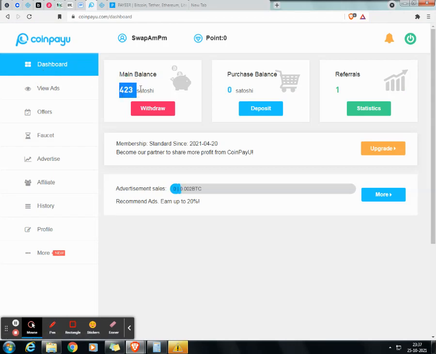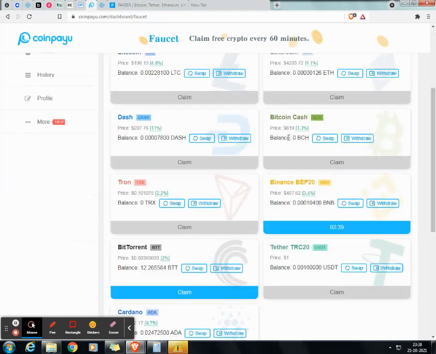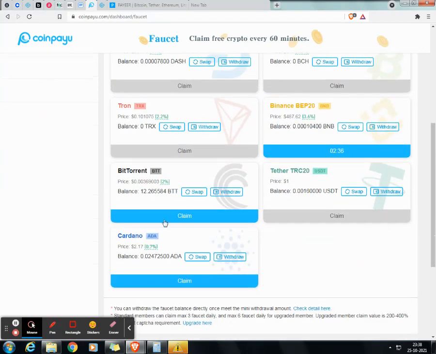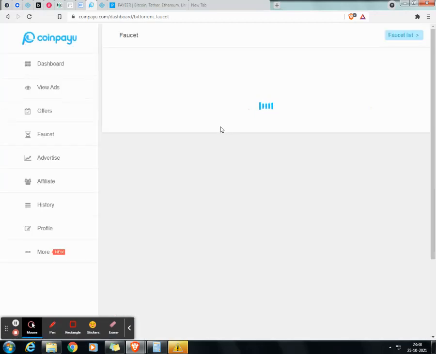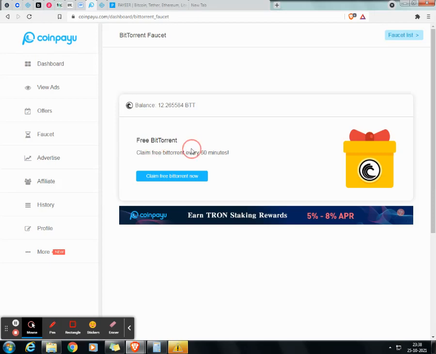So that's how you can earn Satoshi here. But the main thing is the other faucets. Another faucet means here is the list of faucets available, where you can choose your cryptocurrency. Here you see this is the BitTorrent option, and here you just need to click the claim button. Once you click here, it goes to another page, free BitTorrent available, claim BitTorrent every 60 minutes. So if you click here, they show 10 seconds to wait.